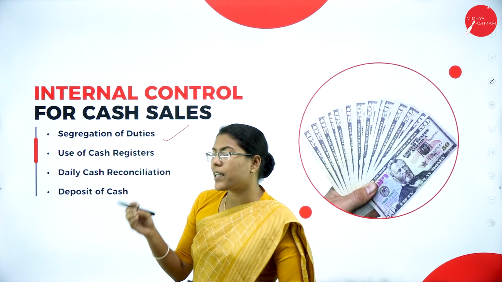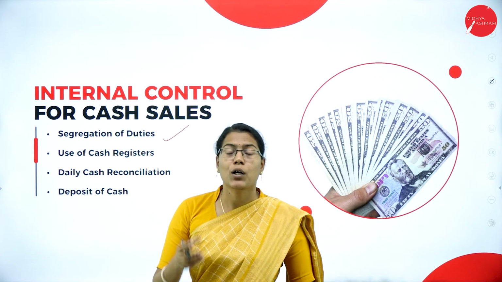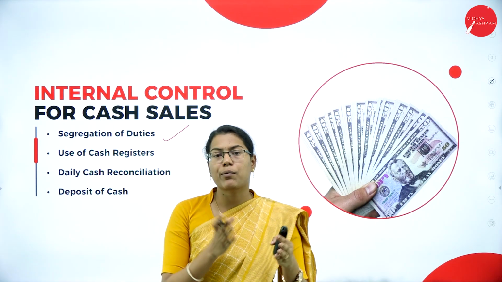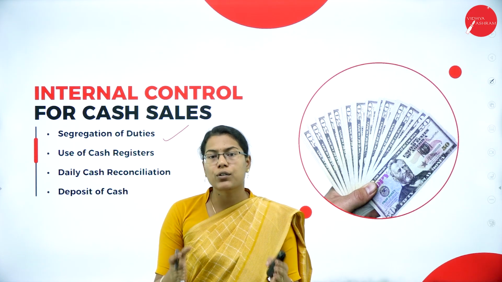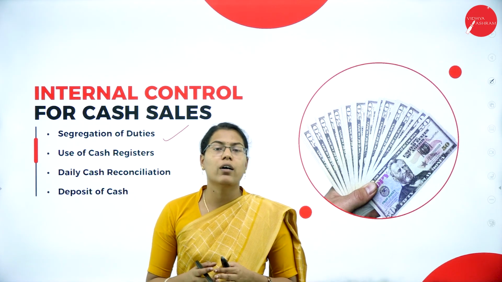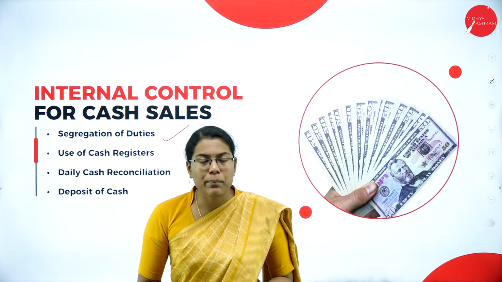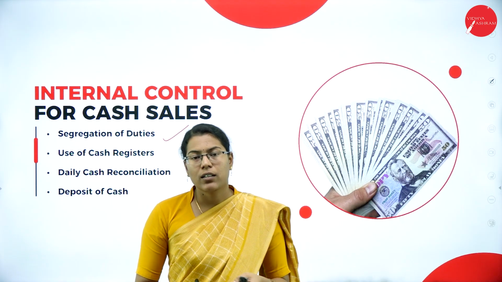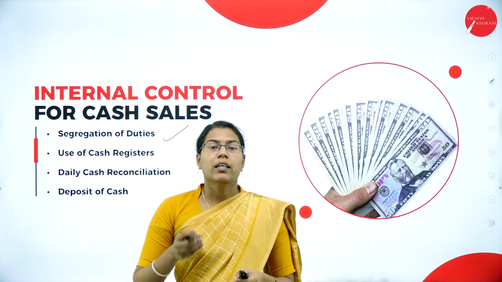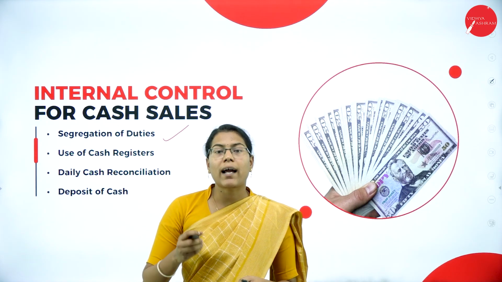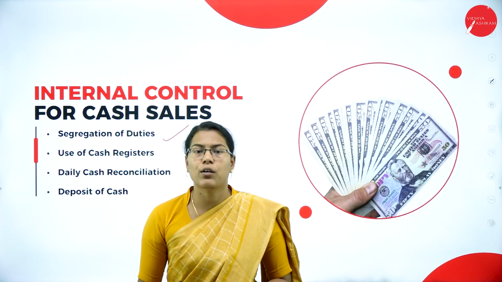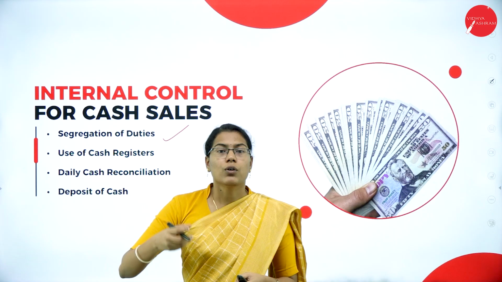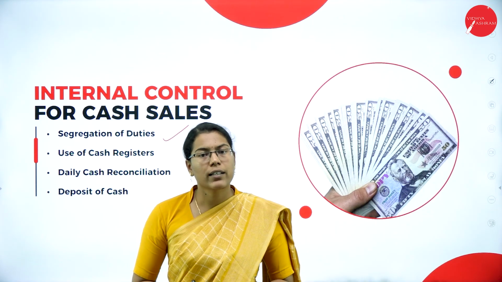This ensures that one person is not involved throughout the entire transaction from start to finish, and there is no scope for manipulating the accounts or sales. For example, in a retail store, the cashier receives the cash and the sales manager prepares the sales report and counts the cash received at the end of the day. This will prevent the cashier from misappropriating the cash.